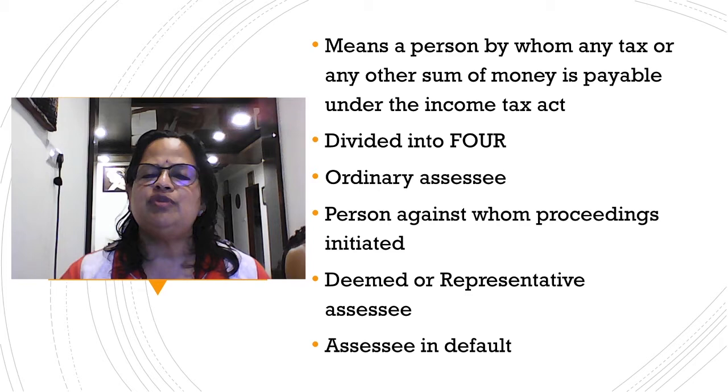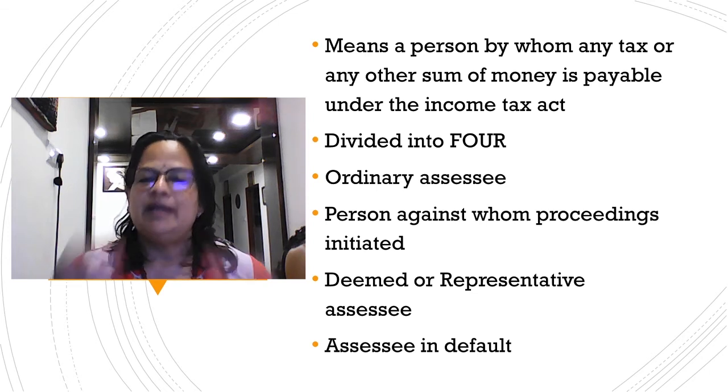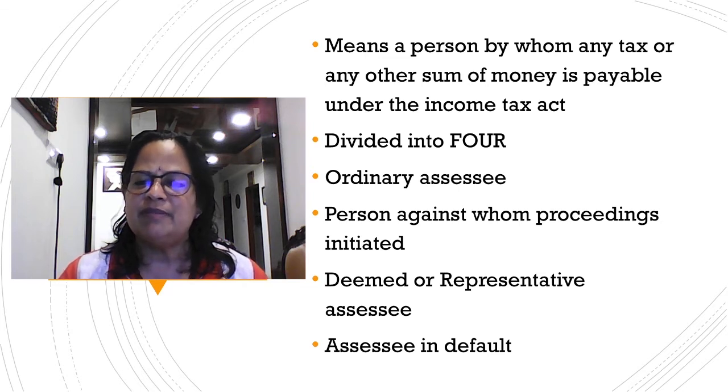You know that they have to pay the banks also. Many banks, they have to pay huge sums of money. So they defaulted on the payment to the bank and they escaped from the country. So the income tax department has also taken action against these people. So they are called assessee in default. They have not cooperated with the income tax department, and they are the people called assessee in default.